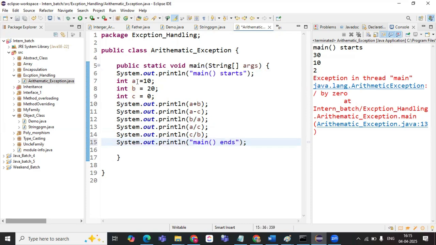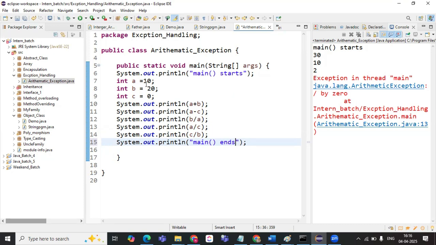We have initialized the variables a, b, c with integer values, and we have a few expressions to be printed as output. The first statement is a printing statement saying that main method starts, so that is what it is printing. After that, a plus b: a is 10 and b is 20, 10 plus 20 is 30. That is what we are getting.